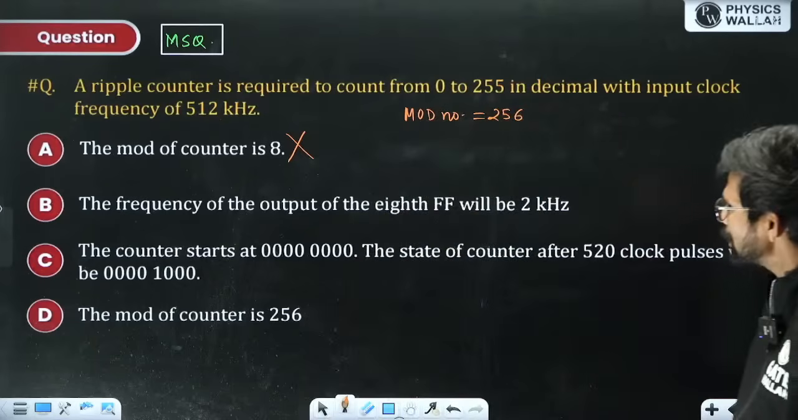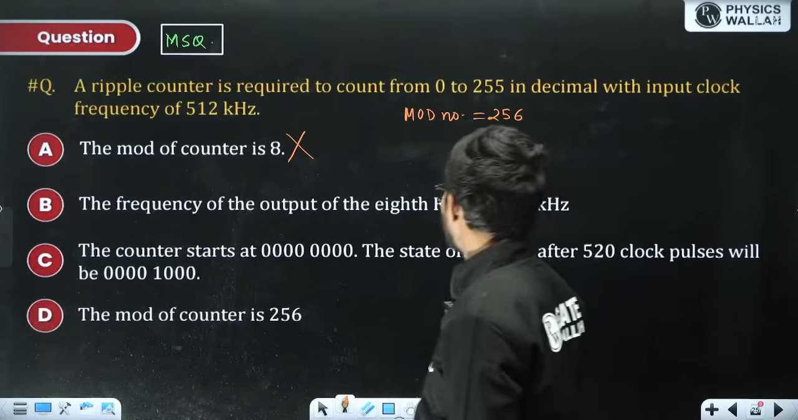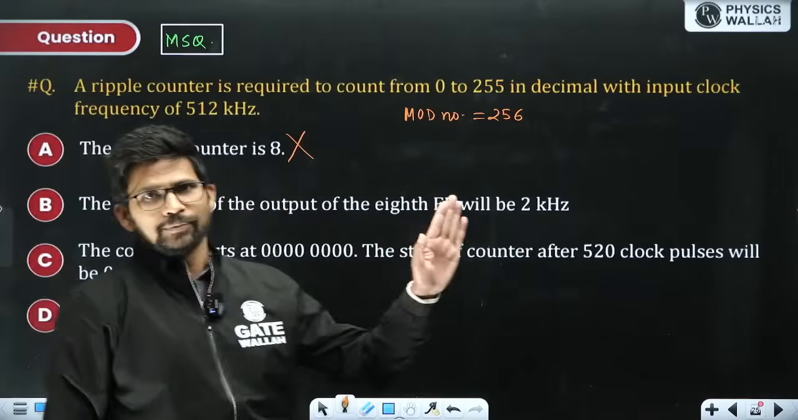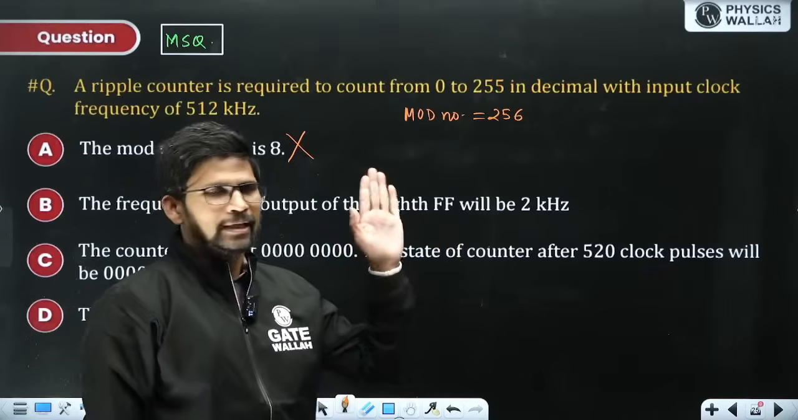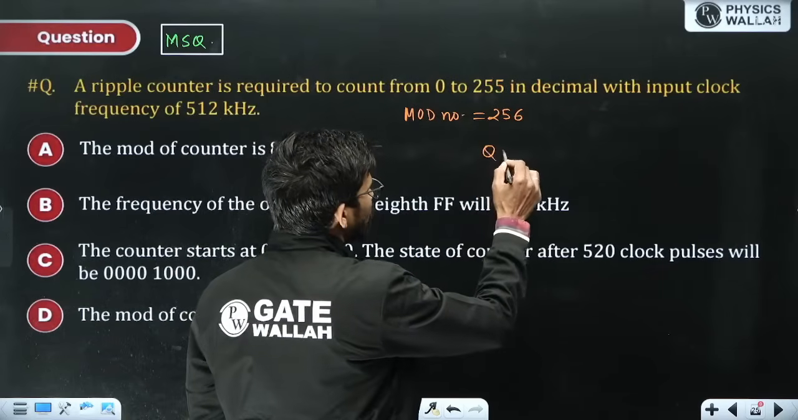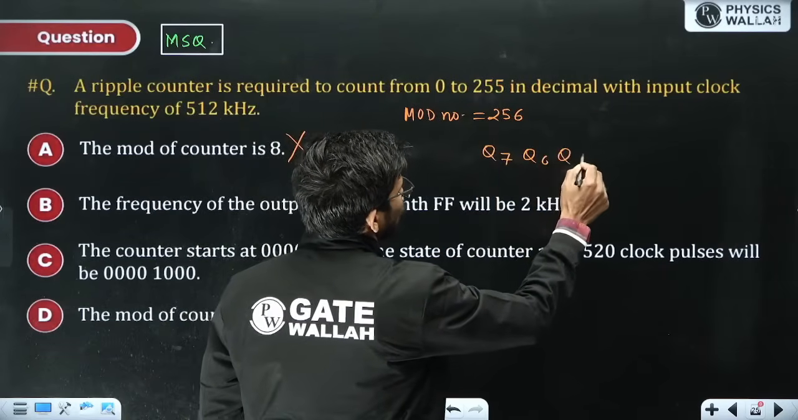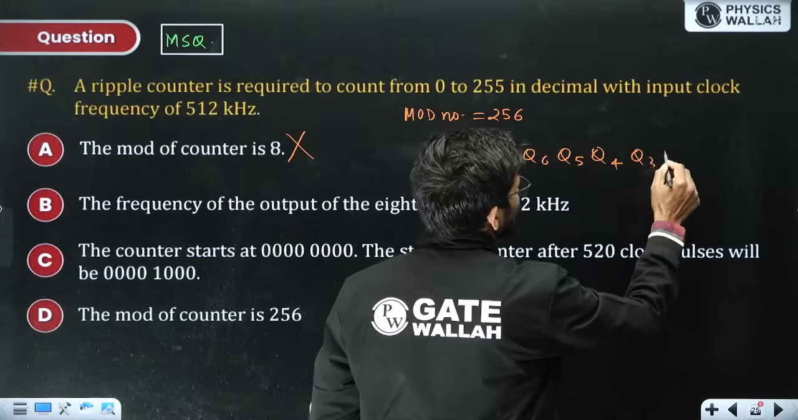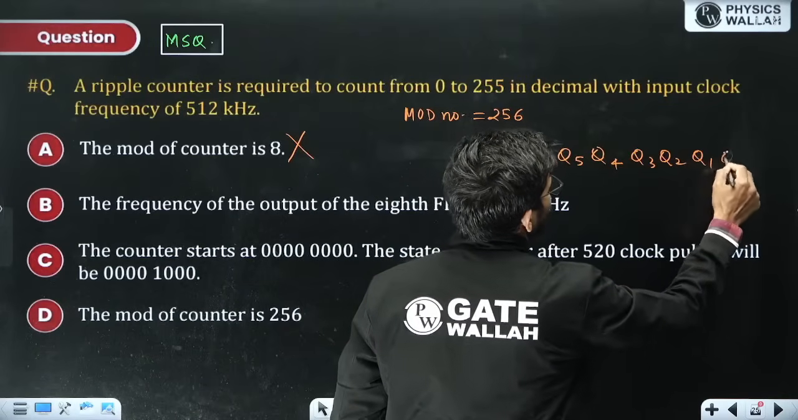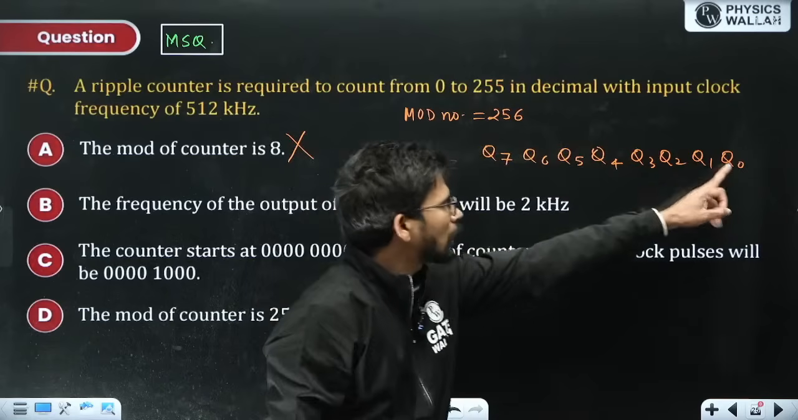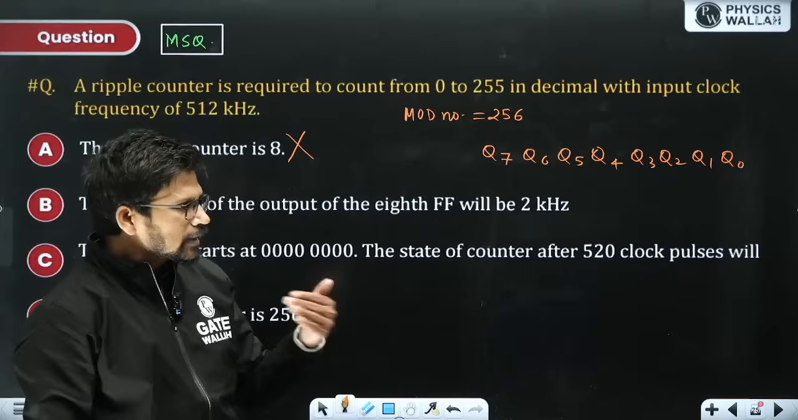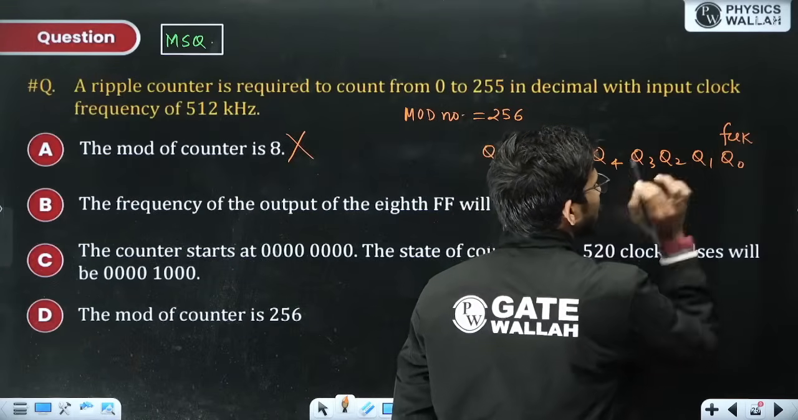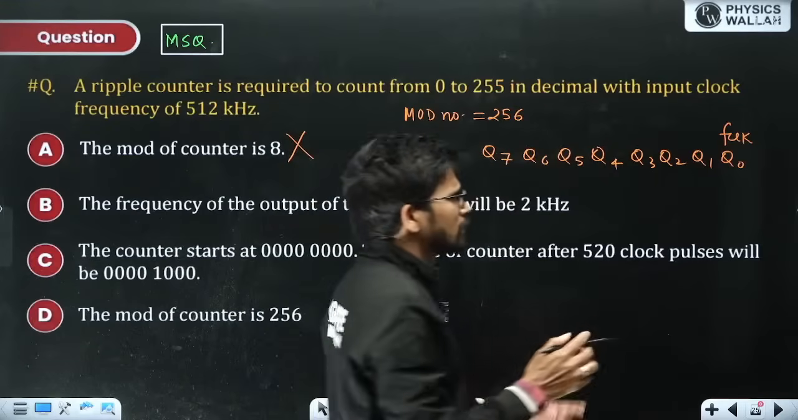The frequency of the output of the 8th flip-flop will be 2 kHz. So there are 8 flip-flops. You can say that it is from Q0 to Q7: Q7, Q6, Q5, Q4, Q3, Q2, Q1 and Q0. There are 8 flip-flops from Q0 to Q7. And in case of free running asynchronous counter, you know that at LSB position, this is the first flip-flop. LSB position flip-flop is called as first flip-flop.